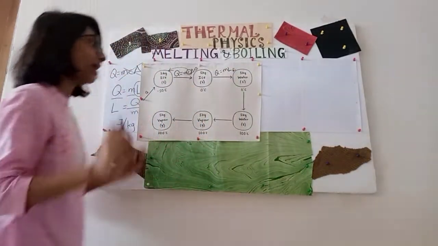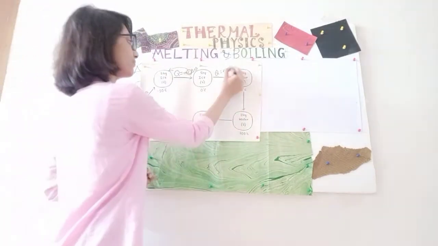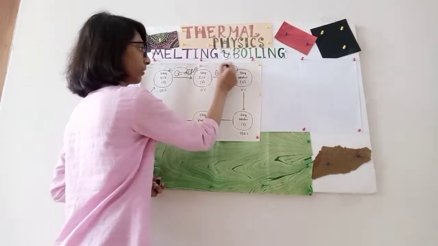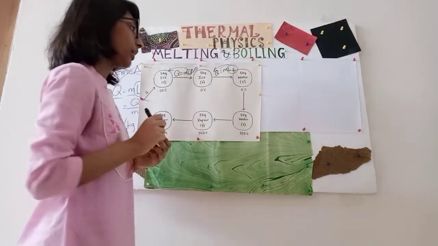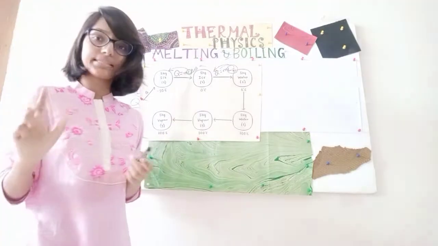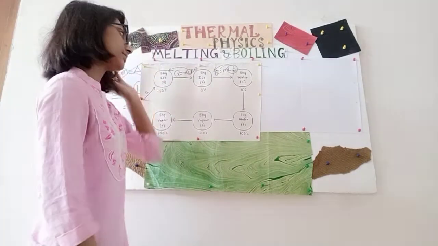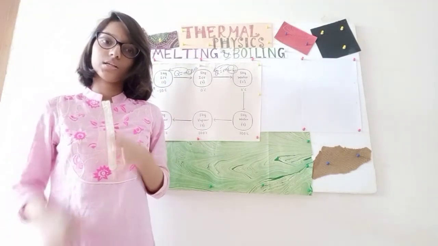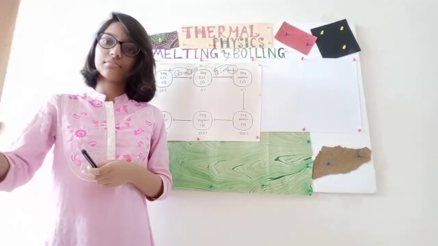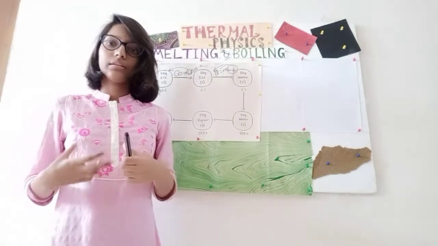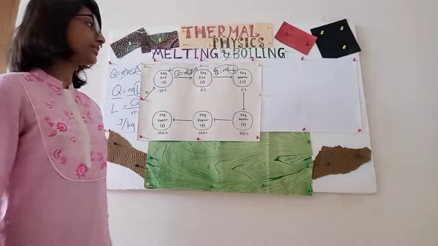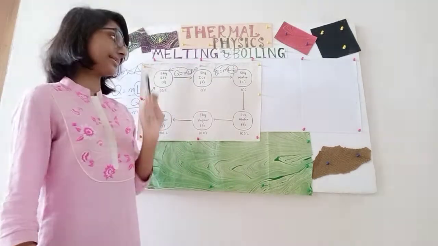So Q equals m lf, where latent heat of fusion will be of ice, because this amount of ice is melting to this amount of water. So the heat given is basically from ice. So that's why latent heat of fusion is of ice.